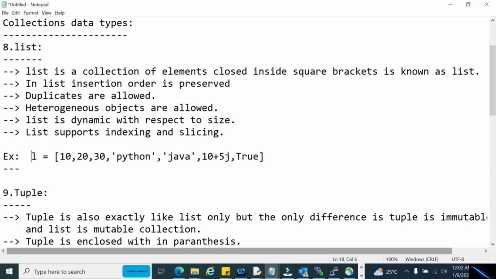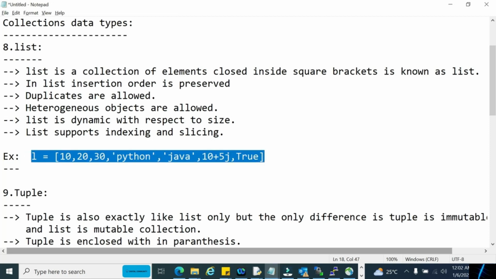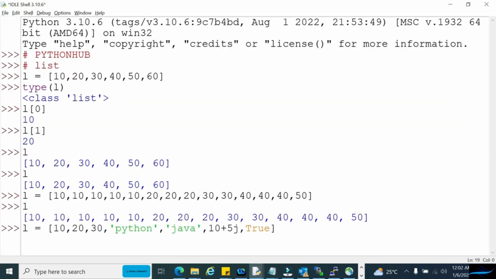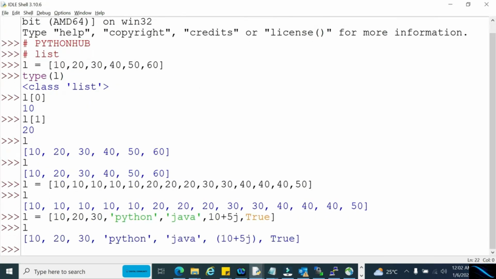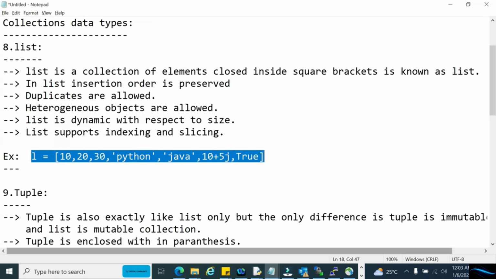Now if you see the below example, we have some integers, some strings, some complex numbers, some boolean values. We have multiple things in the list. Now let us see that this list contains these multiple data types. So see, we entered multiple data types in just one list. That's why we say list supports heterogeneous objects. We can enter multiple data types in a single list.